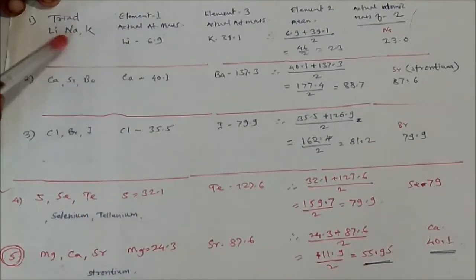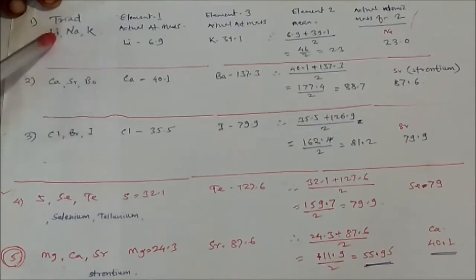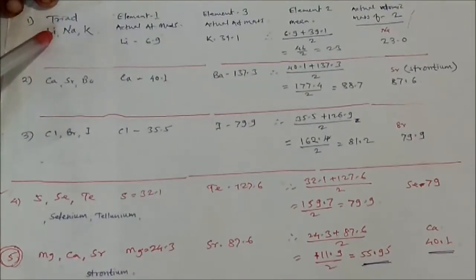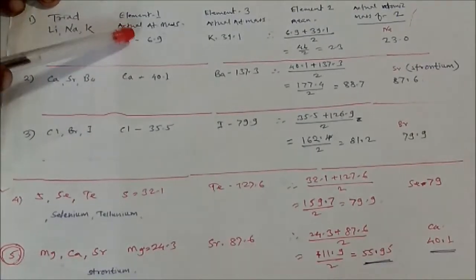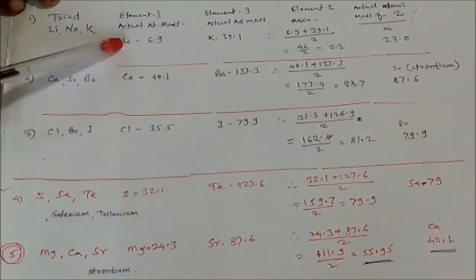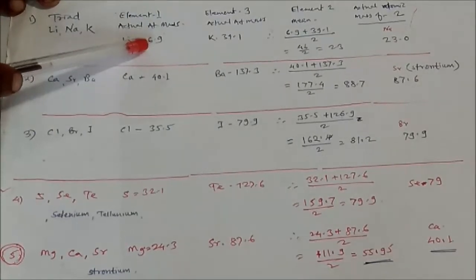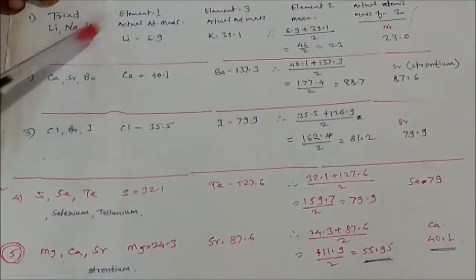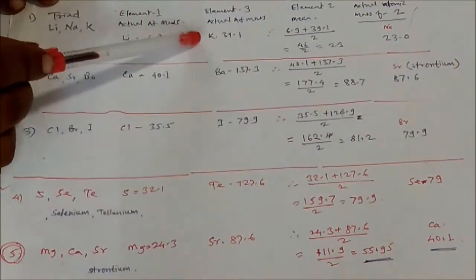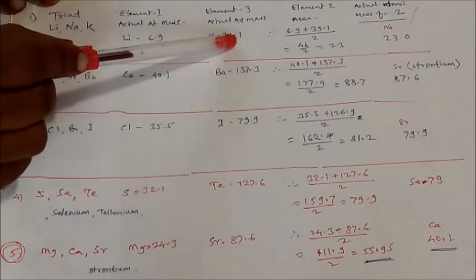In the first, lithium, sodium and potassium, the actual atomic mass of lithium is 6.9, and the third, potassium, has atomic mass 39.1.